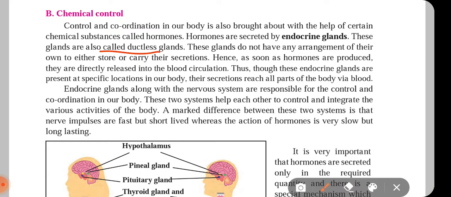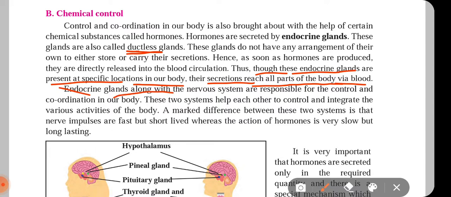So in our body there are a number of glands which secrete hormones. What are hormones? These are chemicals. And these glands do not have any arrangement of their own to either store or carry their secretion. Hence, as soon as hormones are produced, they are directly released into the blood circulation. As these glands are ductless, meaning they have no duct connection, they are present at specific places and release the hormone into the bloodstream. Thus, their secretion reaches all parts of the body via blood.